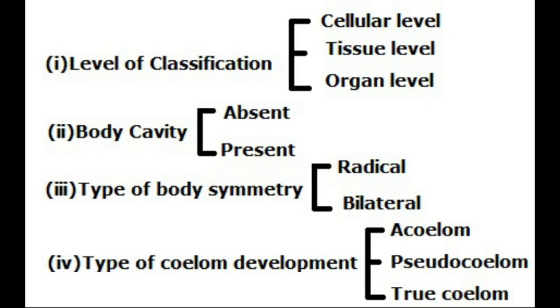There are two types of symmetry, radial symmetry and bilateral symmetry. And type of coelom development, the type of body cavity: acoelom, pseudocoelom and true coelom.